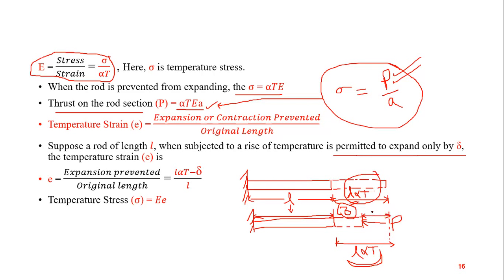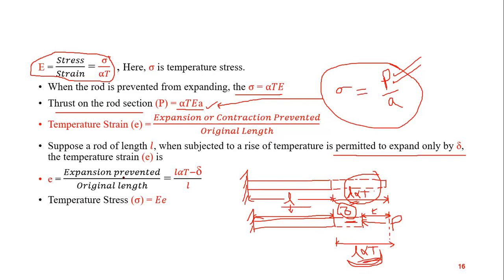This much expansion has been prevented. So what is the value of this expansion prevented here? This is L alpha T minus delta. Am I right? So this much is the expansion prevented, and original length was L.